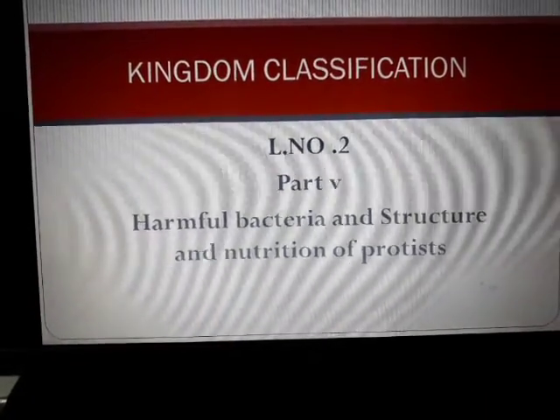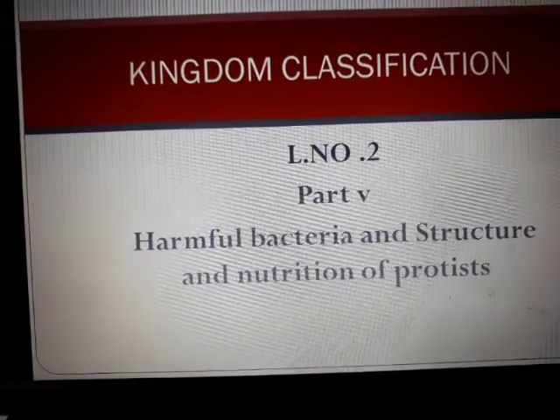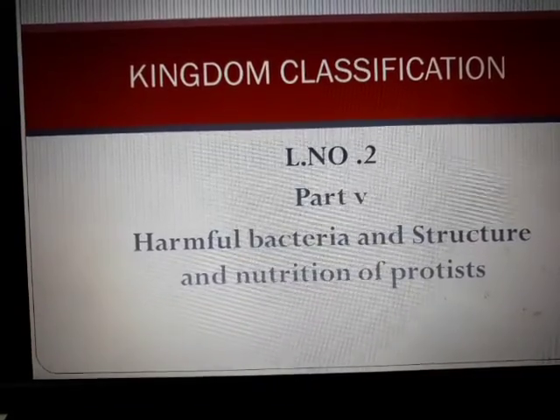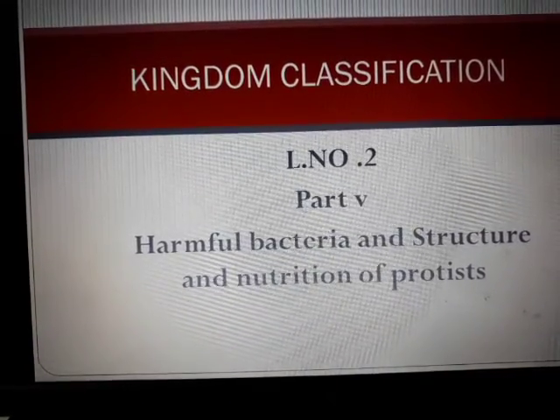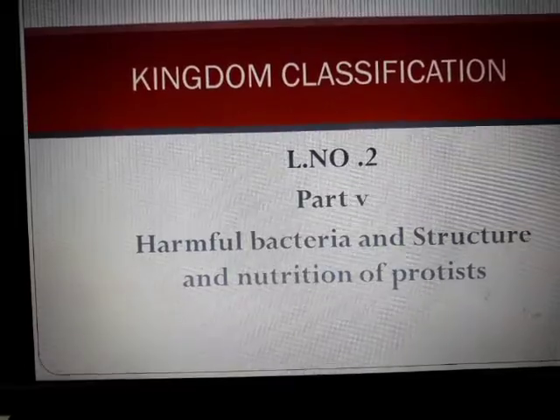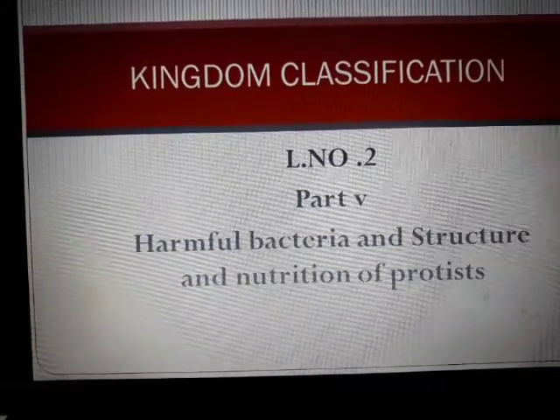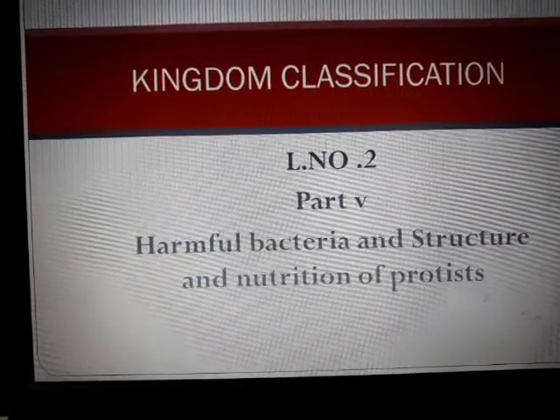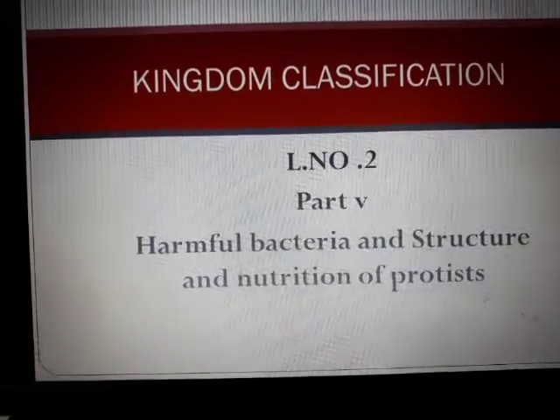Hello children, here we are again with our kingdom classification lesson going on, right? We have completed 4 parts of it. We have covered till Monera, okay? Then we have seen the uses of Monera, that is, an example of Monera is bacteria.